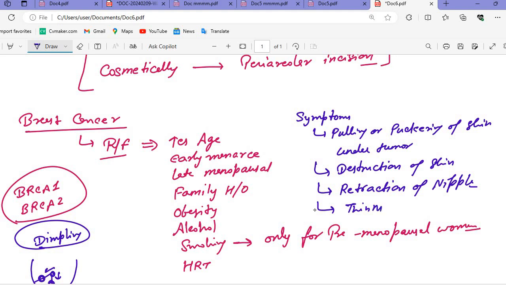So what we will see is the thinning of skin. Along with that, we can see redness, hot skin, swelling, growth of veins, and discharge from the nipples also. That is again an important finding.